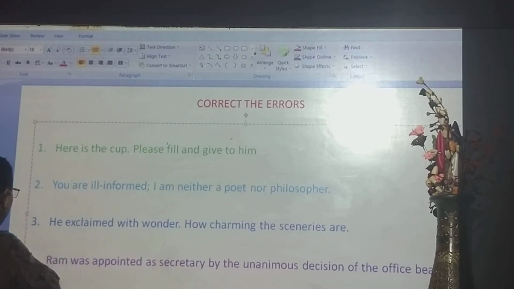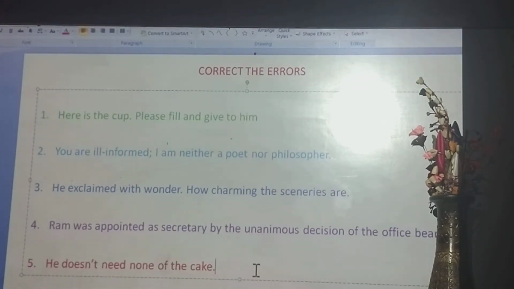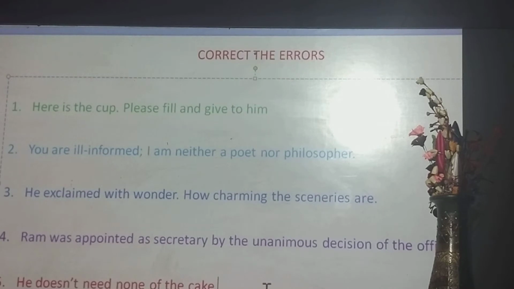Question number 3, what does it say? Question number 3 says, he exclaimed with wonder how charming the sceneries are. He exclaimed with wonder how charming the sceneries are.